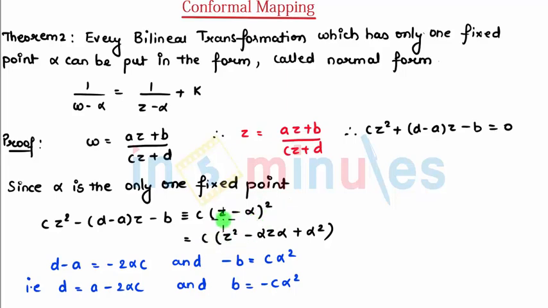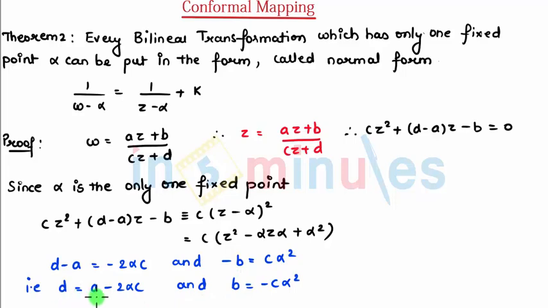Expanding, that comes z square minus 2 alpha z plus alpha square, which I can compare. So d minus a can be compared as minus 2 alpha c, and minus b is equal to c alpha square.